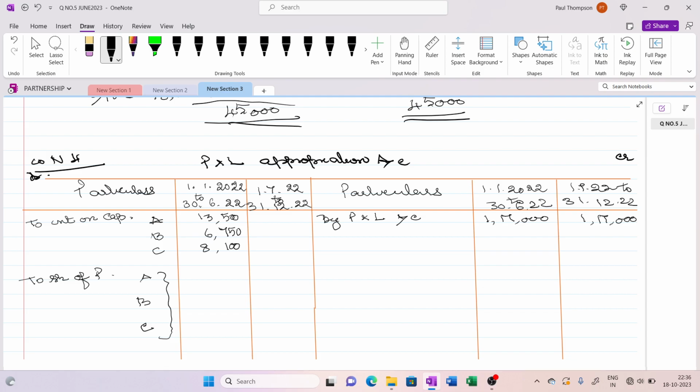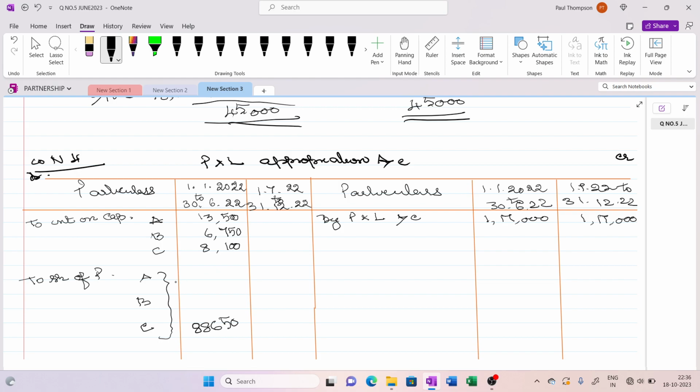So 1,17,000 minus 13,500 minus 6,750 minus 8,100 comes to 88,650. This is the total amount that will be distributed in their old profit sharing ratio.